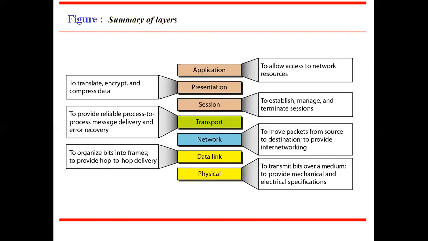Session layer: its responsibilities are to establish, manage, and terminate sessions. Presentation layer: its responsibilities are to translate, encrypt, and compress data. Application layer: its responsibilities are to allow access to network resources. So far we have discussed the ISO OSI model. Let us stop this session and we continue the topics in the next class.